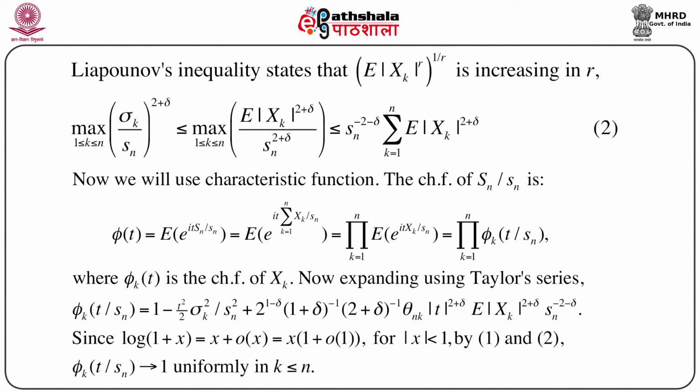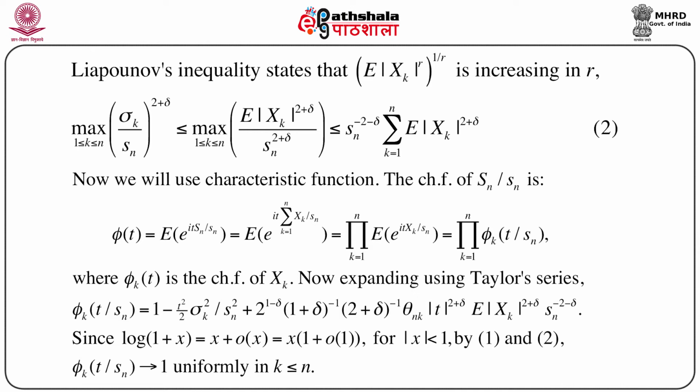Now, in order to prove this CLT, we will use the characteristic function again, because we know the usefulness of the characteristic function and its relation with the distribution function. And we have two important theorems: one is the inversion theorem, another is the uniqueness property of the characteristic function. So, what is the characteristic function of capital Sn? Let's try to find the characteristic function of capital Sn by small sn, which is in fact phi of t equals expectation of e to the power i t capital Sn by small sn.